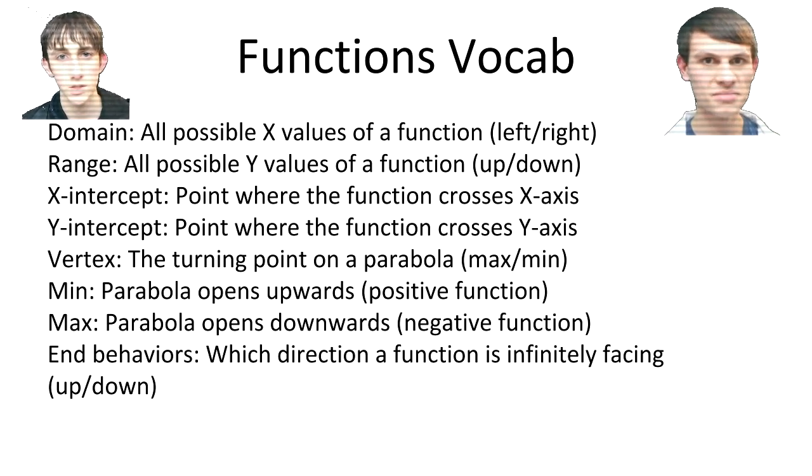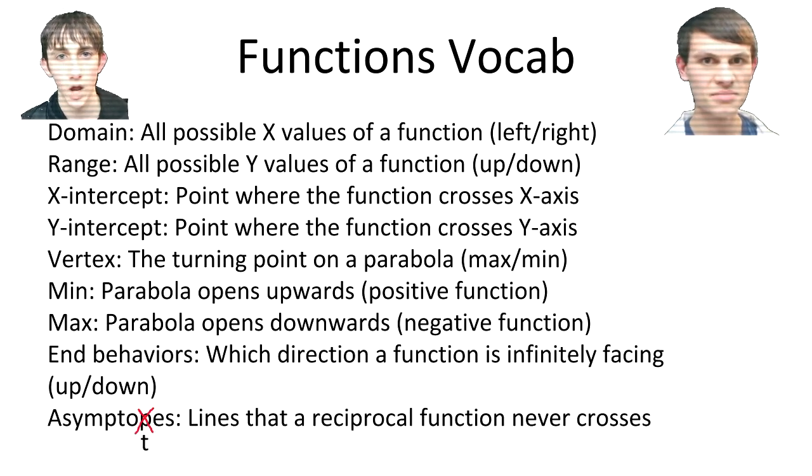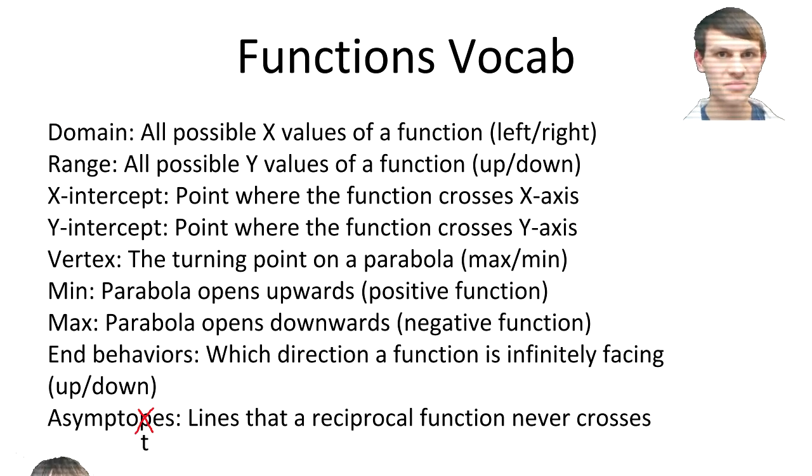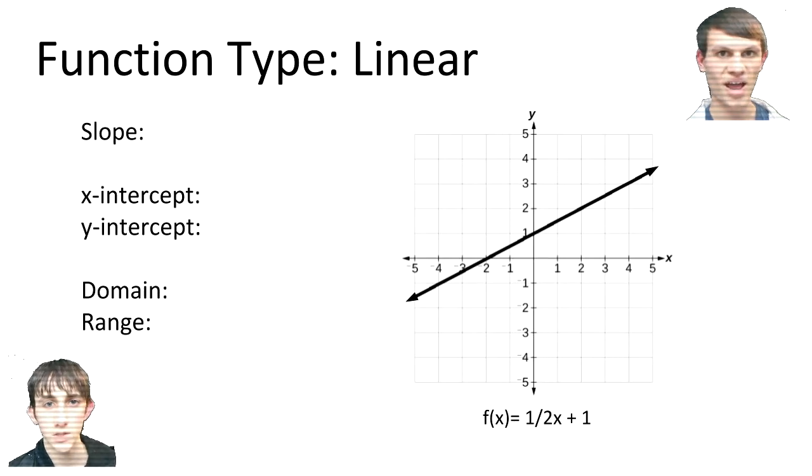I shouldn't even need to ask you about asymptotes, right? Asymptotes are the lines that the function never crosses. Looks like you're well versed. Now let's get into the real spiel. It's a linear function. That's right. Now here's the equation. Give me the slope and the x and y intercepts.